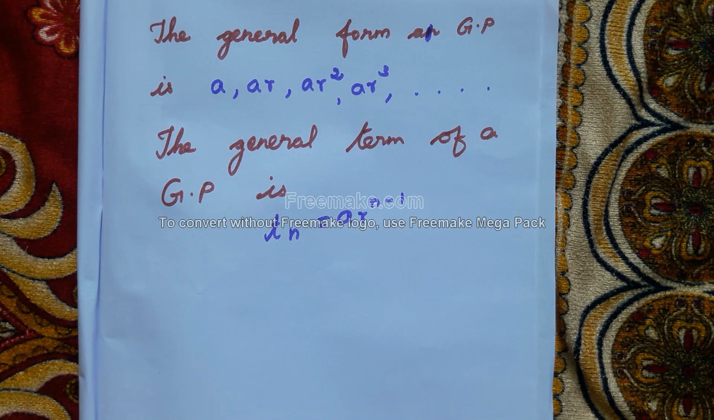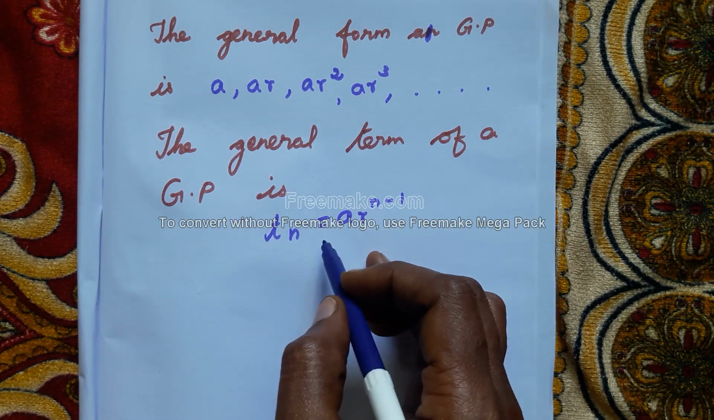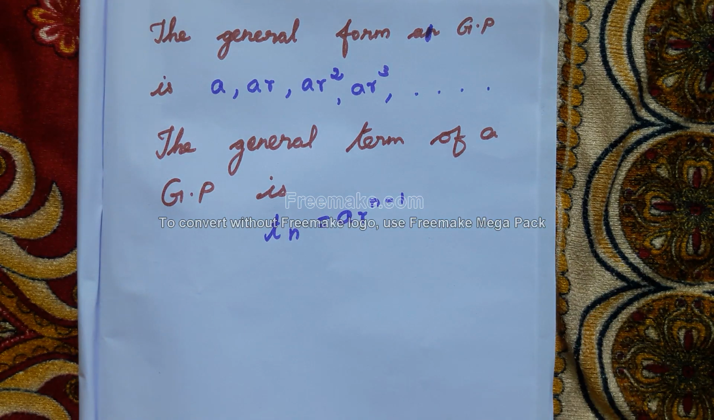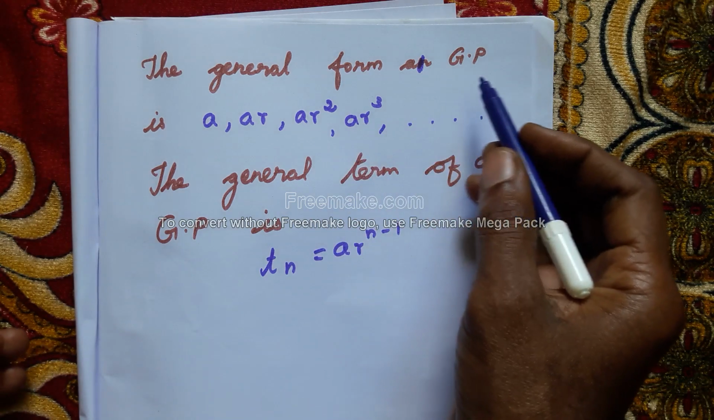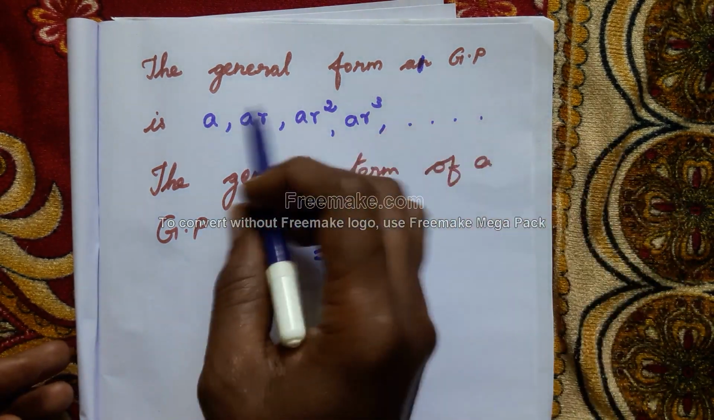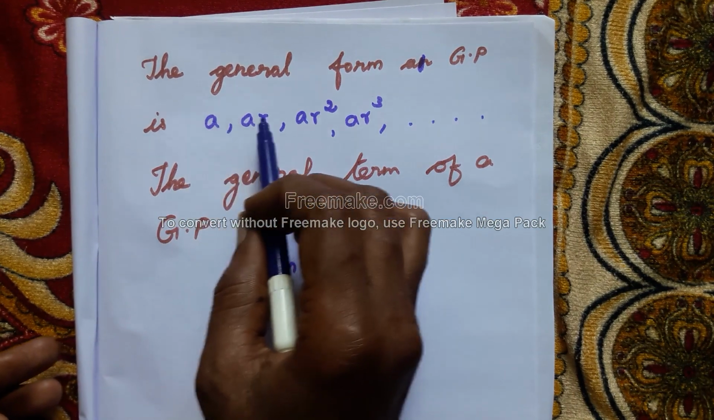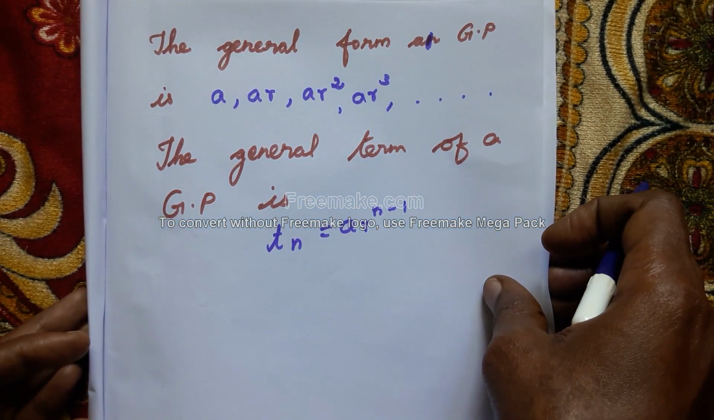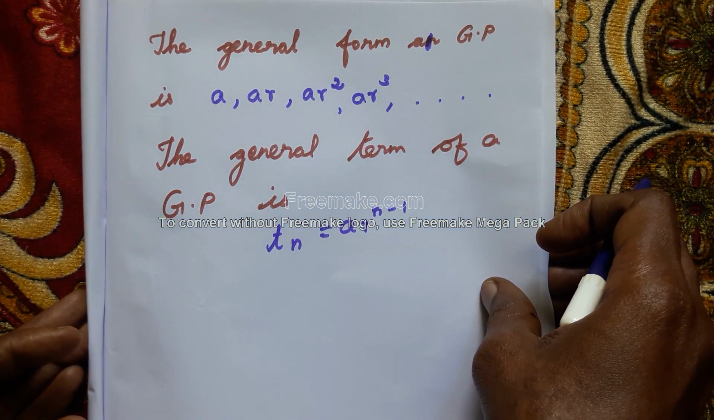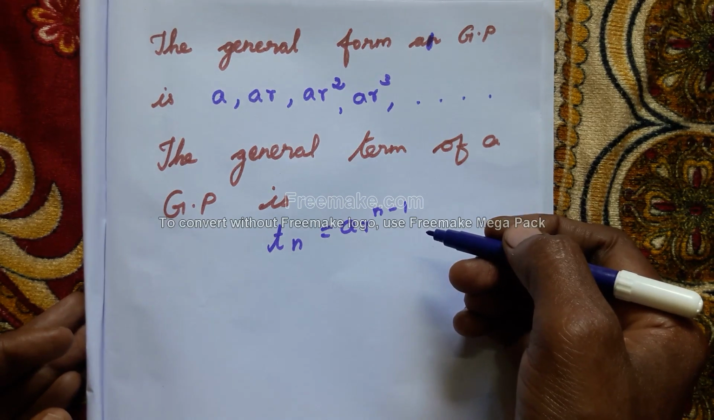Already you have learned the general term of an AP. What is the general term of an AP? A plus n minus 1 into D. But here the general term of a GP is AR power n minus 1. Have you understood, students? The general term of a GP is Tn is equal to AR power n minus 1.